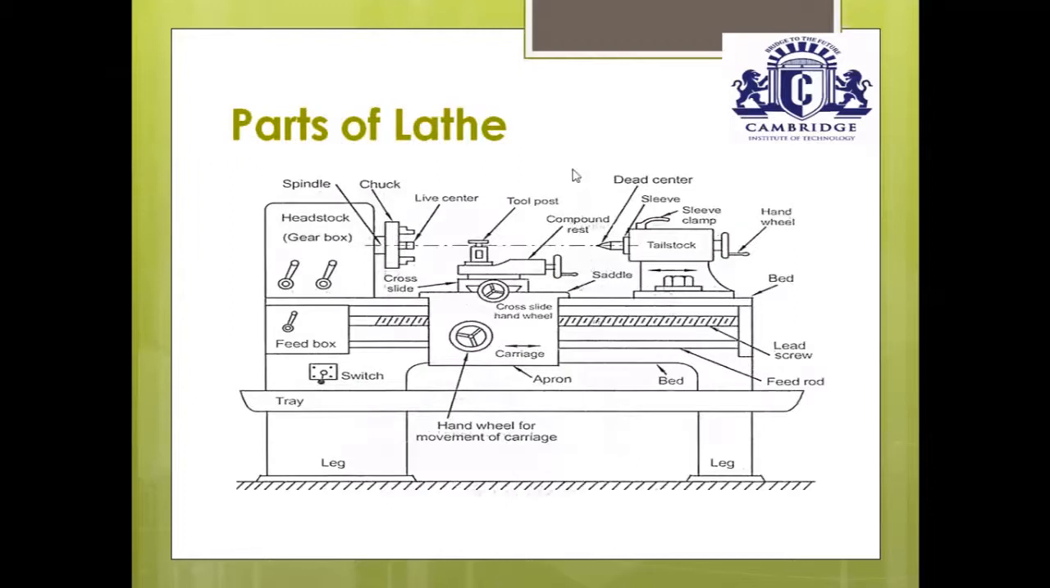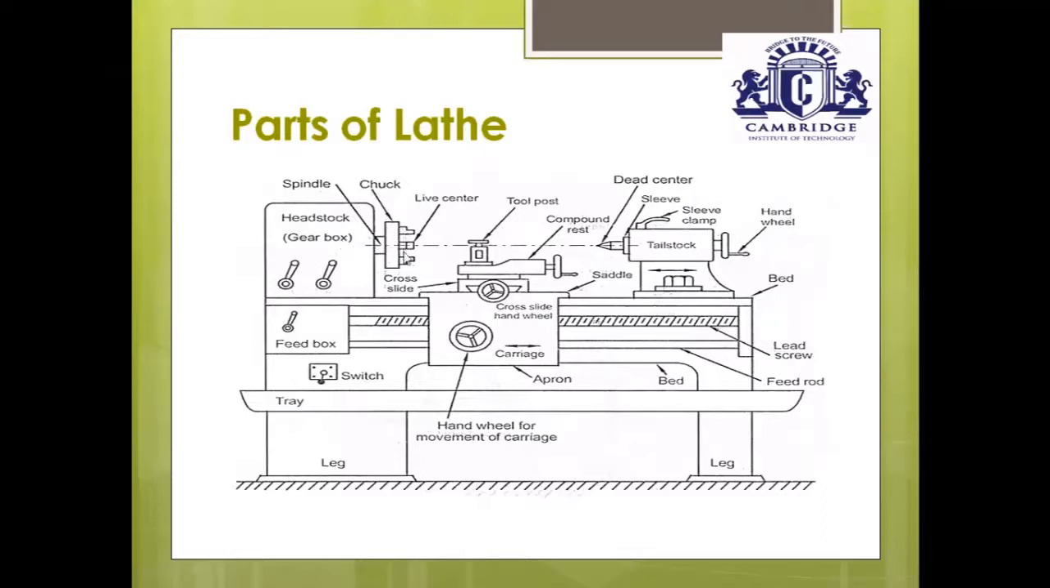Parts of the lathe machine. There are different parts of the lathe machine. First one is the headstock, also called the headstock assembly. This headstock assembly has a spindle. This spindle is also called a rotary element. One end of the spindle is connected to the motor by using either a gearbox system or a belt drive system. The other end is connected to the chuck.